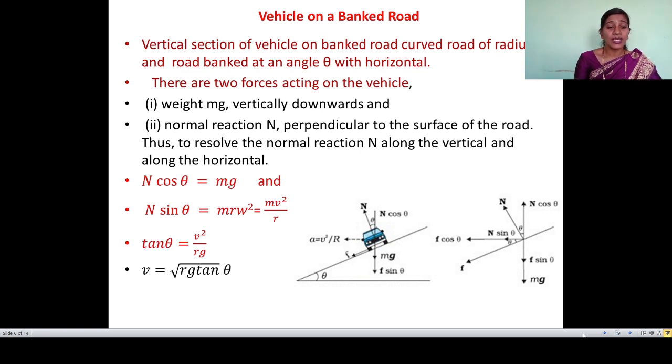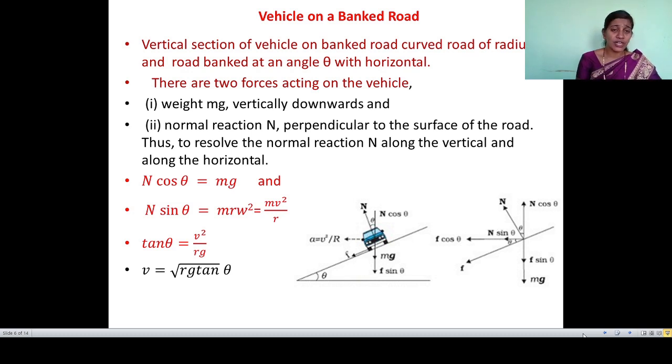From that tan theta, we get the equation for the angle of banking: theta is equal to tan inverse of v square upon r g. And finally, we get the value for the safe speed of a vehicle on a banked road. V is equal to square root of r g tan theta.